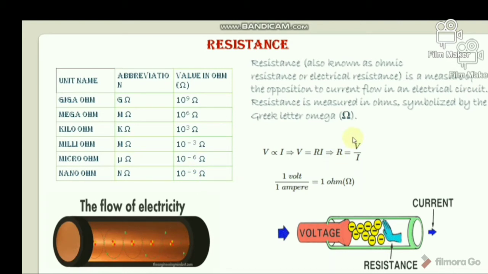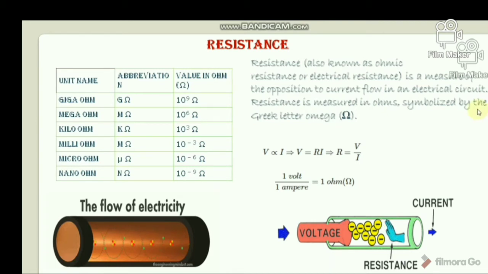So lastly, let us discuss the resistance of some different materials. Depending on the resistance values, substances are divided into 3 categories. Number 1, there are some materials, mainly metallic substances, which offer very low resistance to the current through them. These substances are referred to as conductors, more precisely electrical conductors.